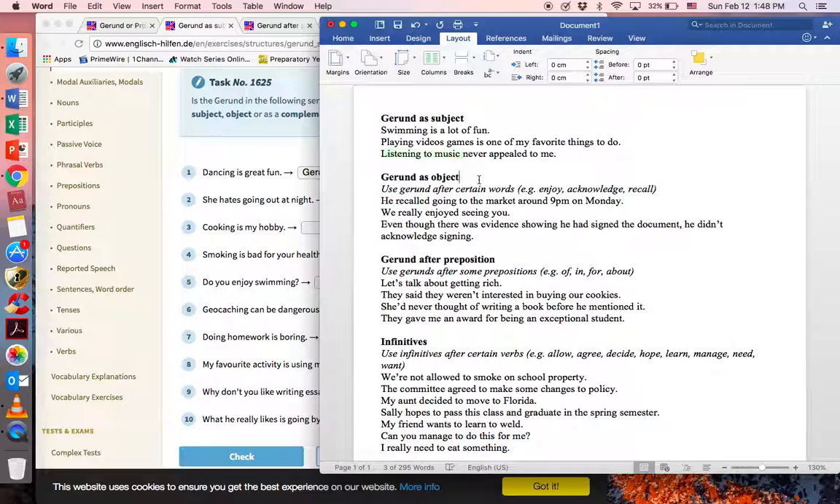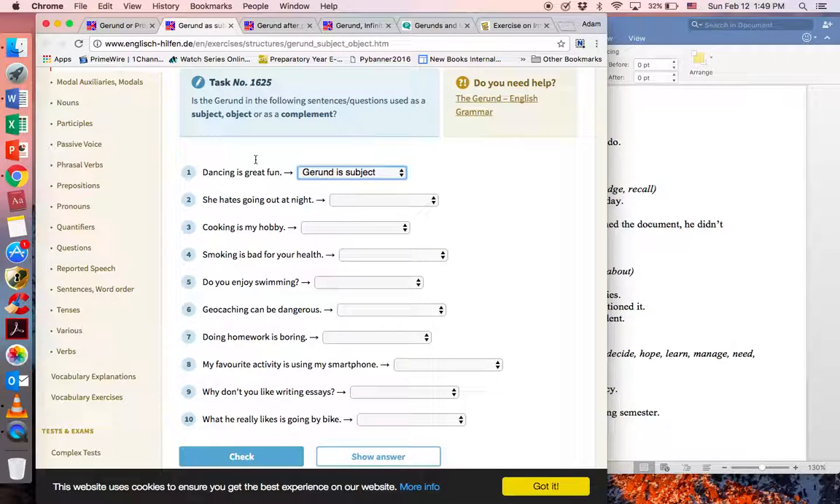If you want to determine whether it's an object or a subject, we're going to use gerund after certain words to make the object. He recalled going to the market, right? We really enjoyed seeing you last night. Again, after the subject and the verb. Even though there was evidence showing he had signed the document, he didn't acknowledge signing. Okay, so the object is going to come in the second half of the sentence generally. So she hates going out at night. She's the subject. Hates is our verb, so it's gerund as object.